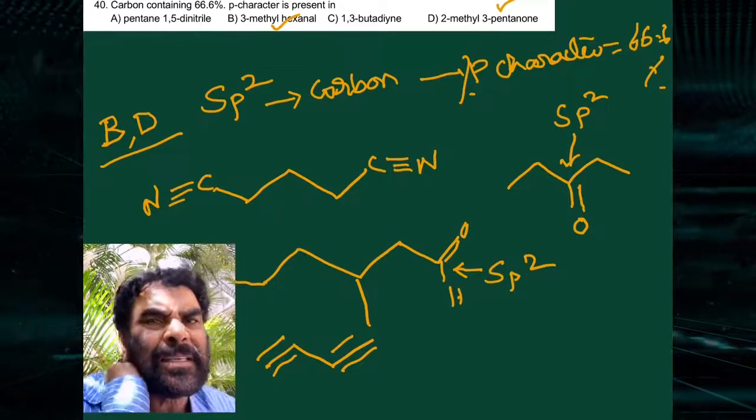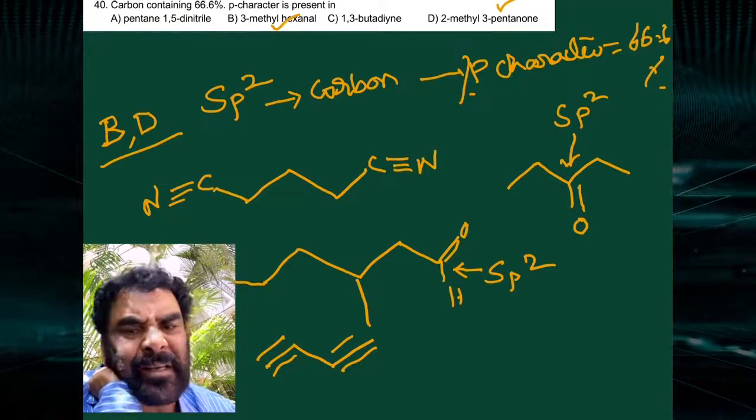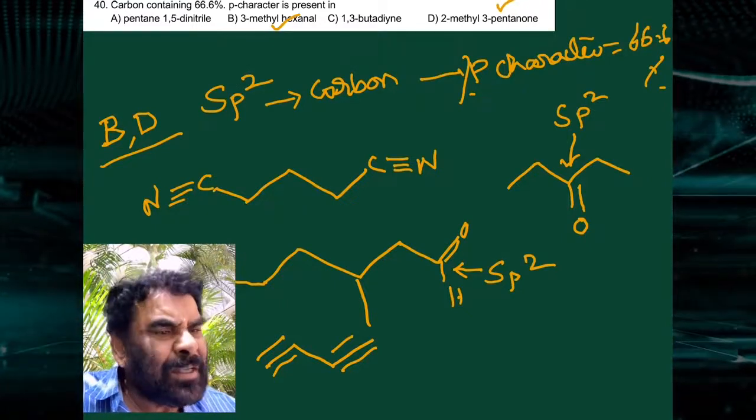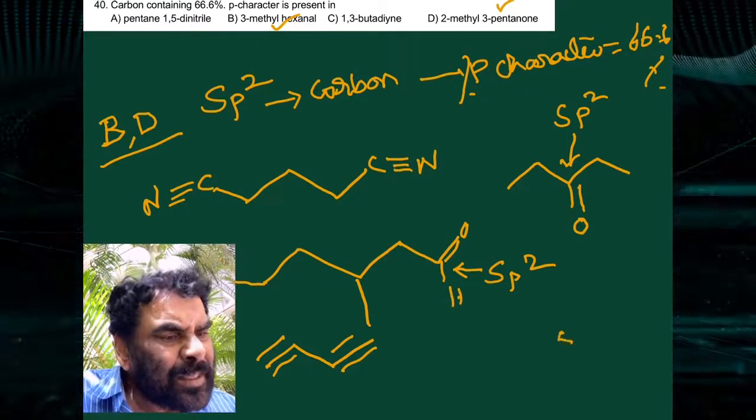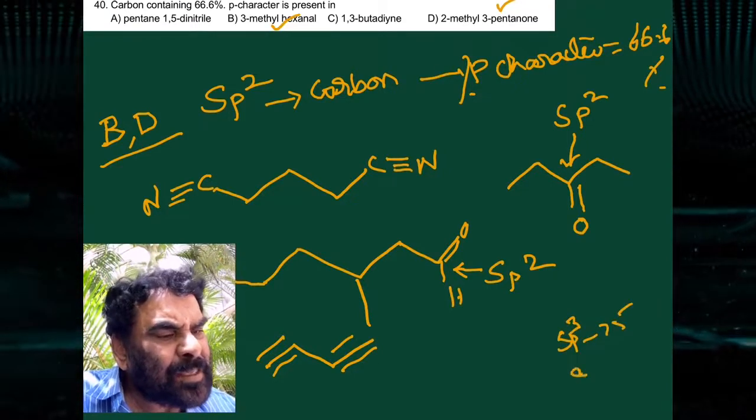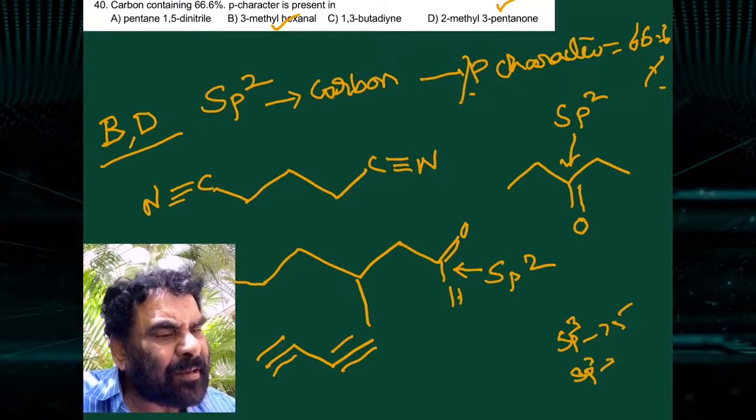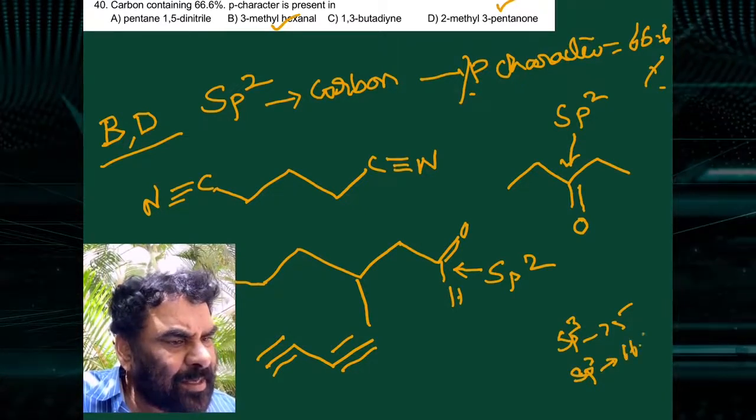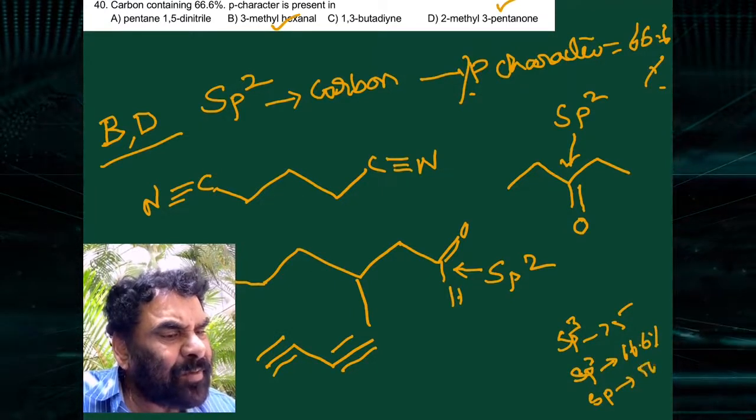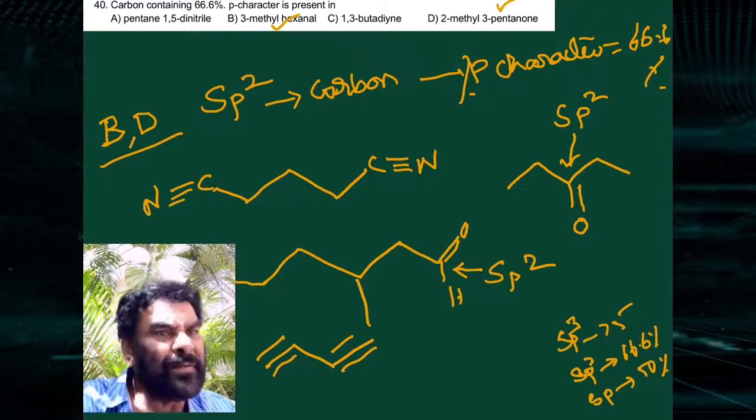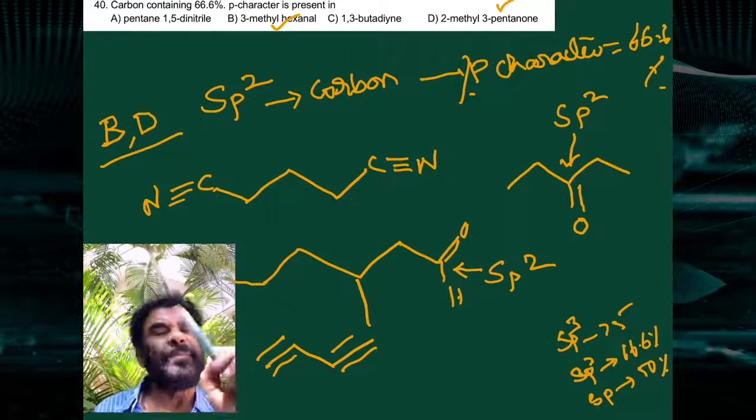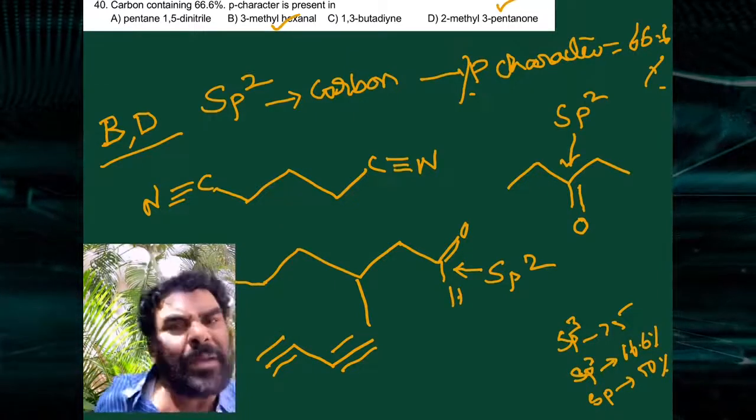Which carbon contains 66% P character? What is the meaning of it? sp3 has a P character of 75%, the sp2 hybrid orbitals have a P character of 66.6%, and sp carbon has a P character of 50%. So which of the following examples have an sp2 hybrid carbon atom?